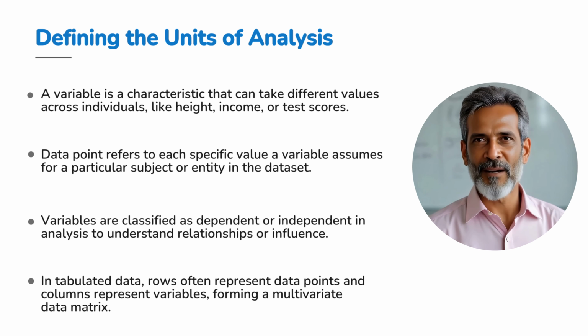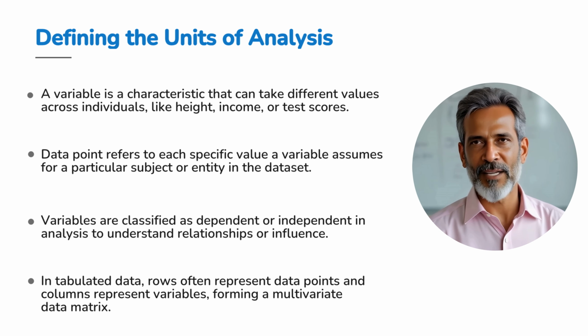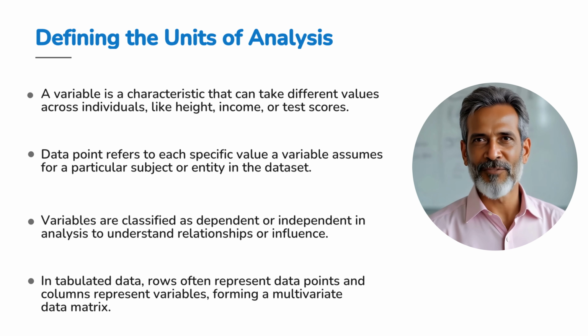Before we move on, let's clarify variables and data points, the building blocks of our datasets. A variable is any characteristic that can vary from person to person, like height, income, or scores on your last test. Each specific value a variable takes for an individual is called a data point. So, if height is a variable, your height, say 175 centimeters, is a data point.